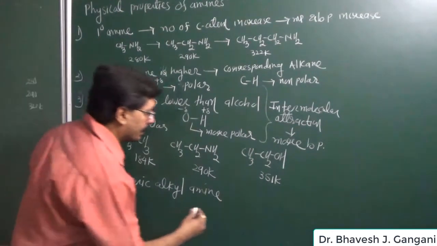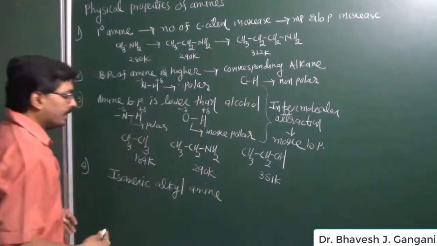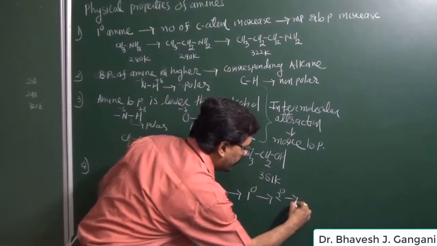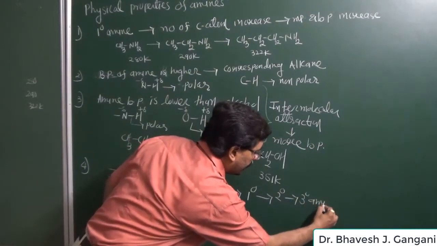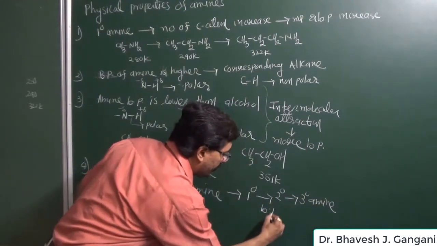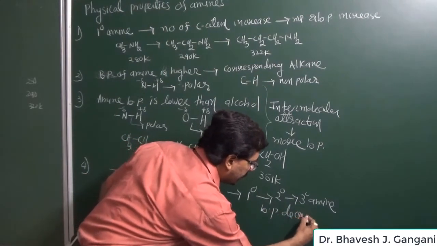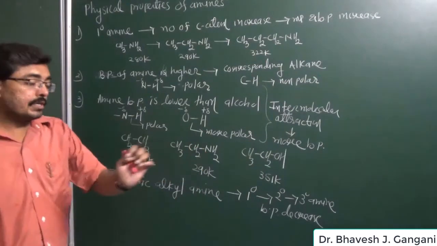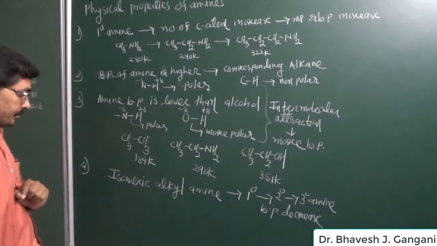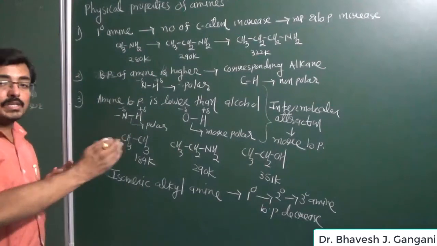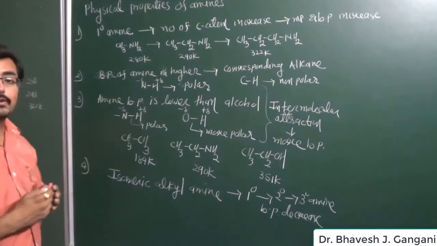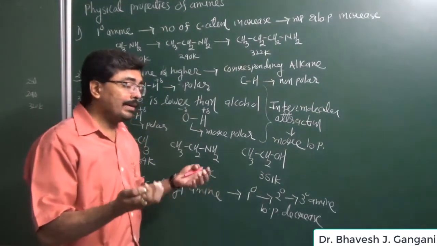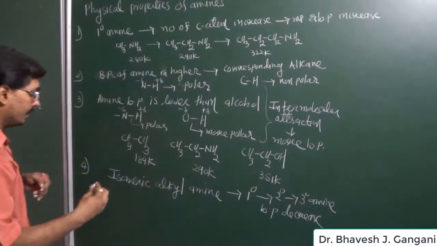Suppose in isomeric amines we have taken 3 carbons. As we go from primary amine to secondary amine or secondary amine to tertiary amine, we can write that their boiling point is constantly decreasing. Now why does the boiling point decrease from primary to secondary and secondary to tertiary? As the branching increases, going from primary to secondary and secondary to tertiary, the intermolecular distance will increase, and therefore the intermolecular attraction will decrease.